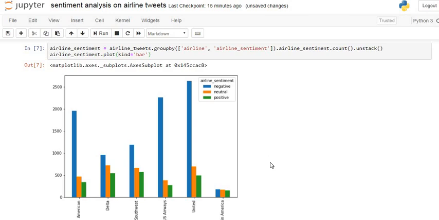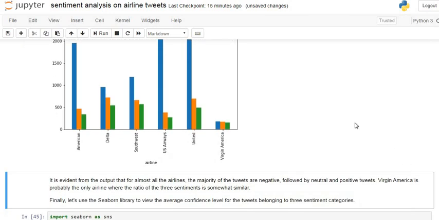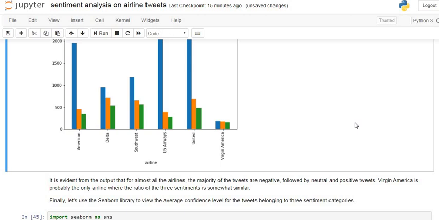From the plot it is evident that the majority of the tweets are negative, followed by neutral and positive tweets. Virgin America is probably the only airline where the ratio of the 3 sentiments is somewhat similar, with almost the same count of negative, positive and neutral.